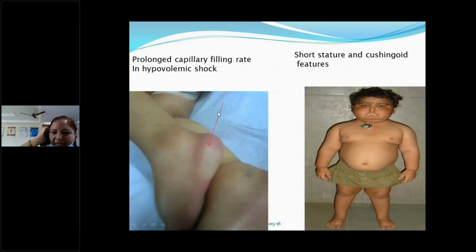So capillary filling time we usually see over the chest wall, but in severe conditions you can see it anywhere. And short stature and Cushing-like features because of repeated use of steroids lead to premature closure of the epiphysis and short stature. You can see the Cushingoid features with chubby cheeks and fat deposited over the abdomen. Sometimes we can observe striae also.